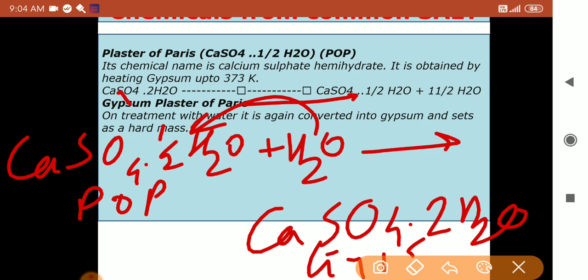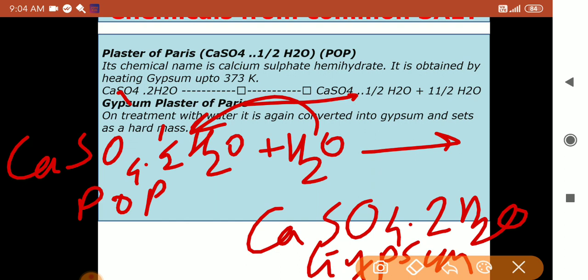Gypsum is formed back. Can you see CaSO4 2H2O? You can see CaSO4 with 2H2O molecules, that is gypsum. So you get the gypsum back, which is hard, and once it is set, it does not break easily. It's very hard to break. So this is how we can make use of gypsum.